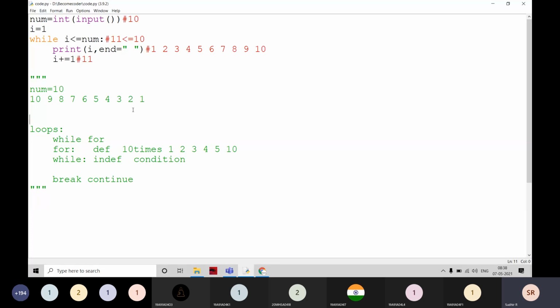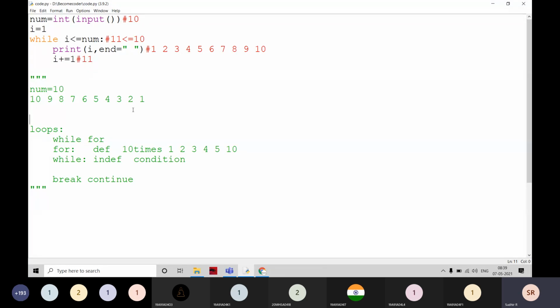Instead of writing logic, if we know the output, we could just print that output. For example, if the input is 10, my output is 5, just simply print 5. If the input is 100, the output is 50, then I come into the code and change it to print 50. No, we don't like that. We have to write the logic for that, the same thing what you did here.